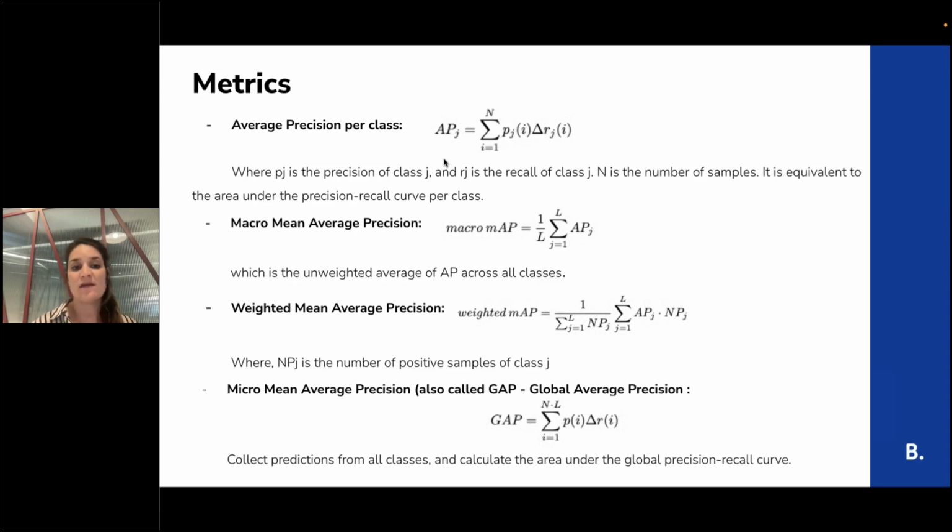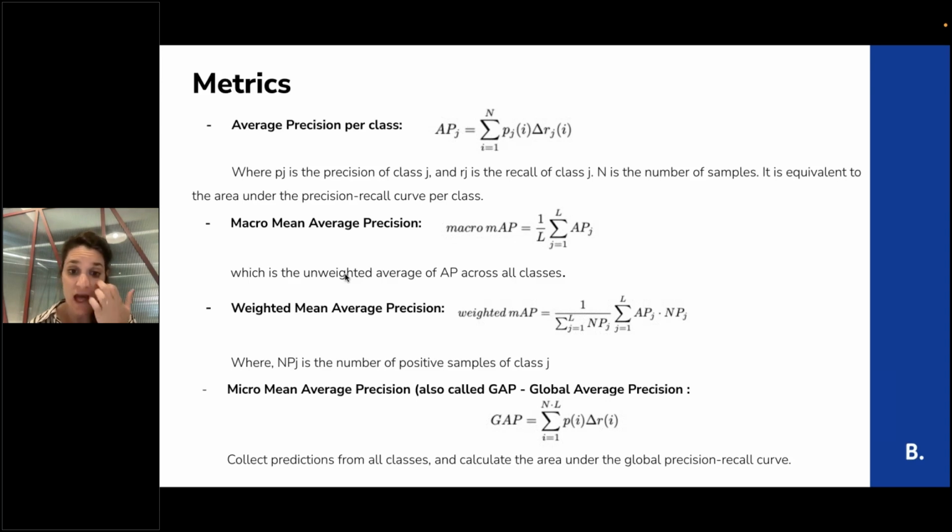To get general metrics across all the labels, we use macro mean average precision, which is the unweighted average of the average precision across all the classes. We use weighted mean average precision, which is exactly the same but weighted by the number of positive examples we have for each class.